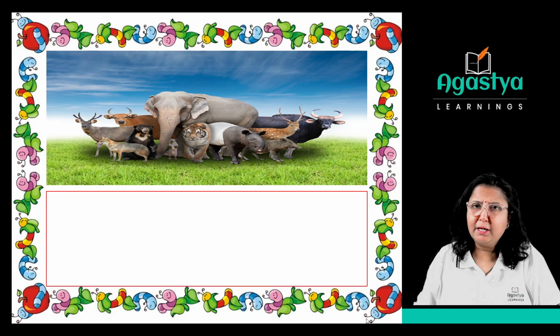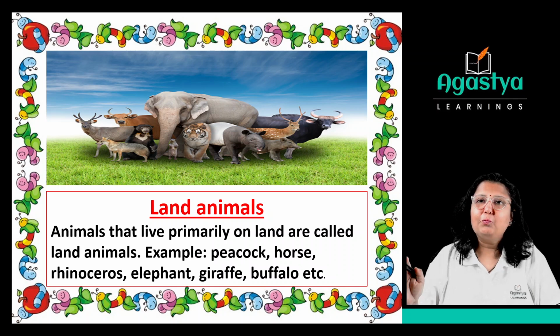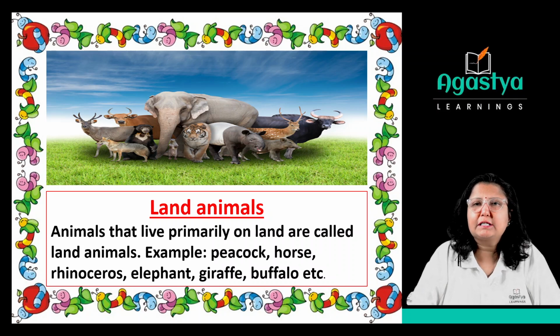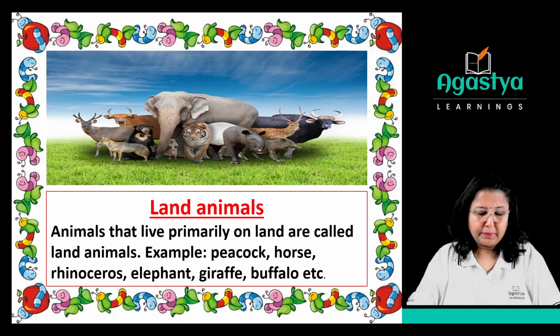So here is a picture of some animals and let's see what we are going to study about it. Yes, we are talking about the first type of animals, that is land animals. In this picture, you can see a tiger, a lion, an elephant, a deer, a cow, a bear, and so many more. So, what are land animals?